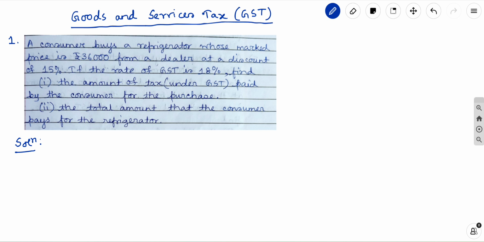Hello students, today we are going to solve a problem from GST, that is the Goods and Services Tax. Okay, so let us first go through the question.